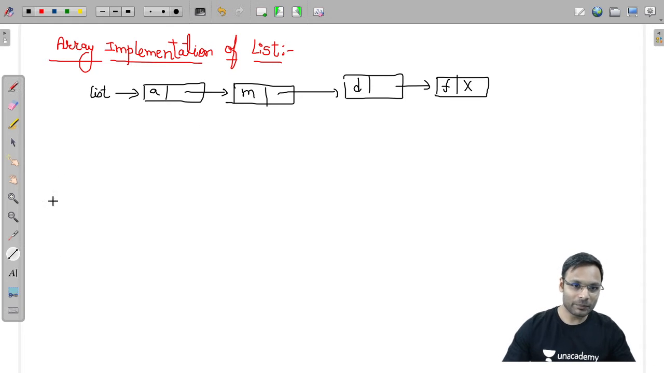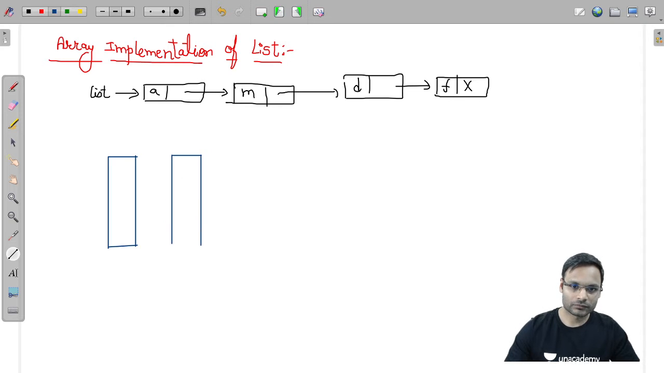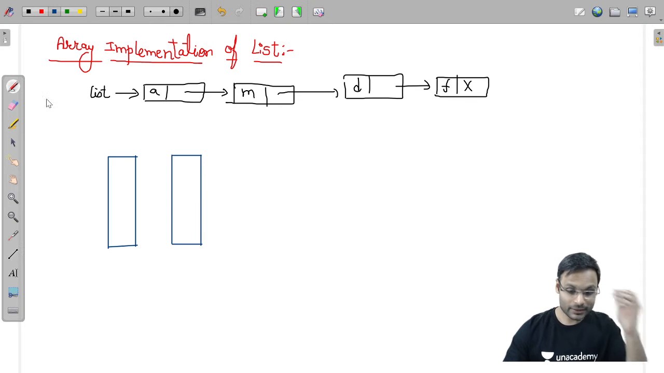Array implementation of list says that you will be having 2 arrays. Yes, you have 2 arrays. The first array will be having the data items. The second array will be having the links.